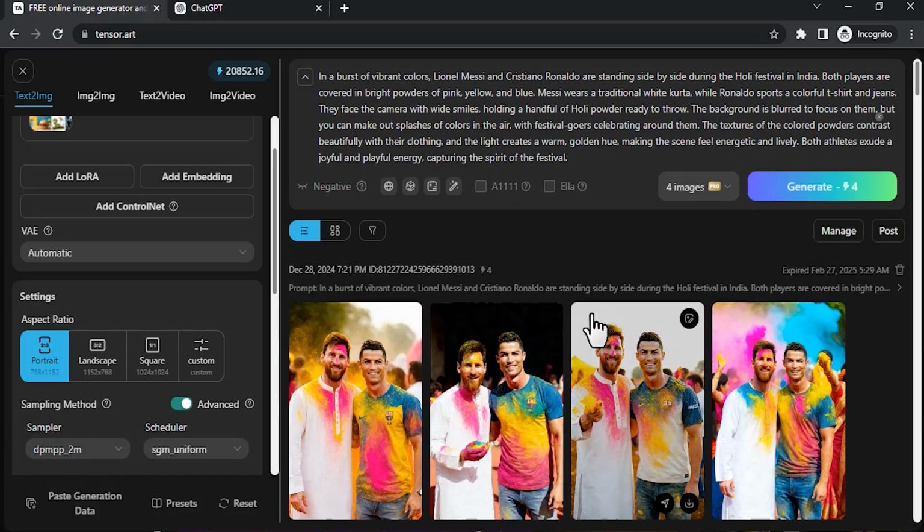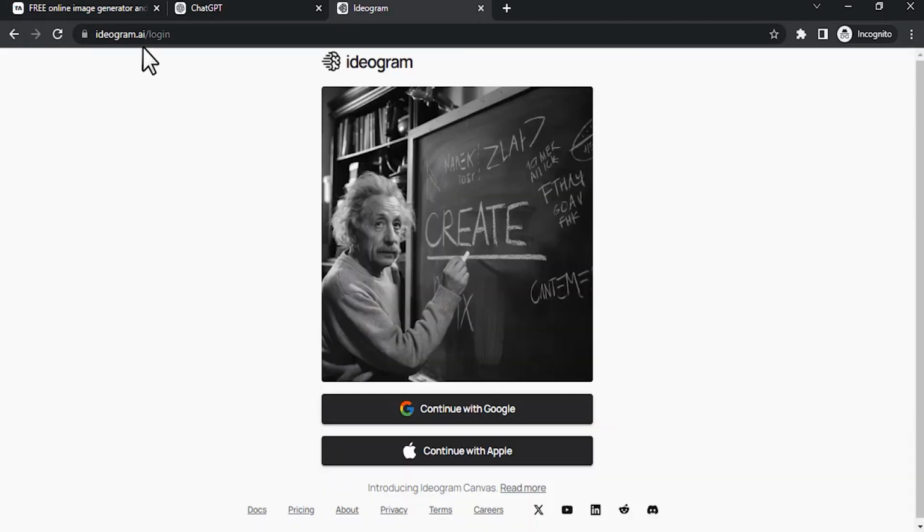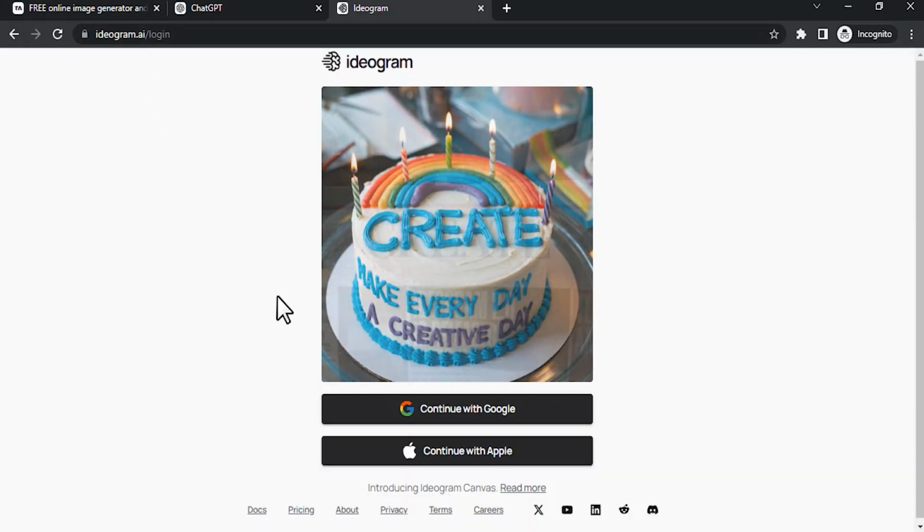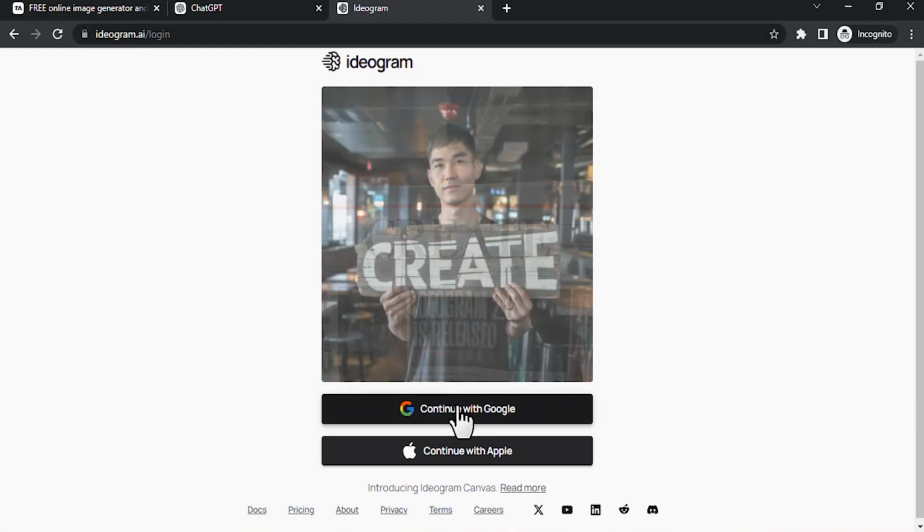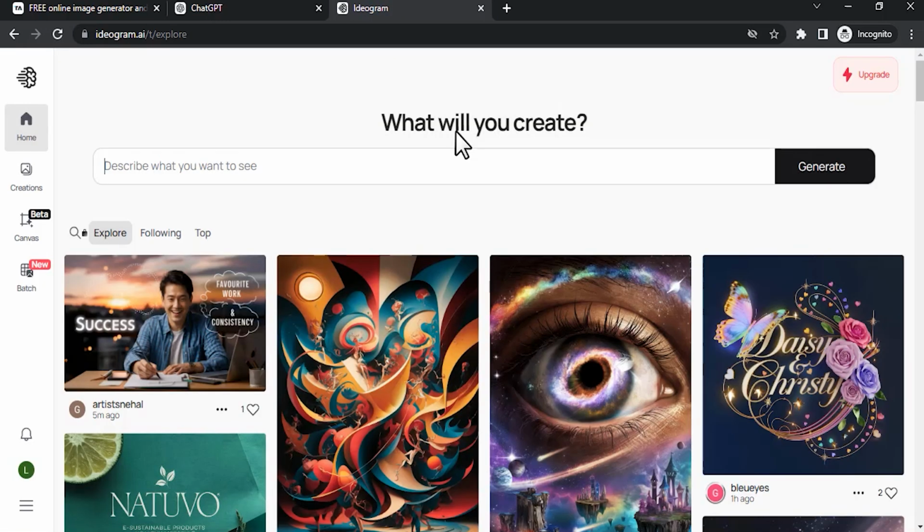If you don't like this AI model, you can also try another AI website called Ideogram. The website is ideogram.ai. Then you can continue with Google or Apple. I'm going to continue with Google. In Ideogram AI, you can only generate 5 images for free per day.